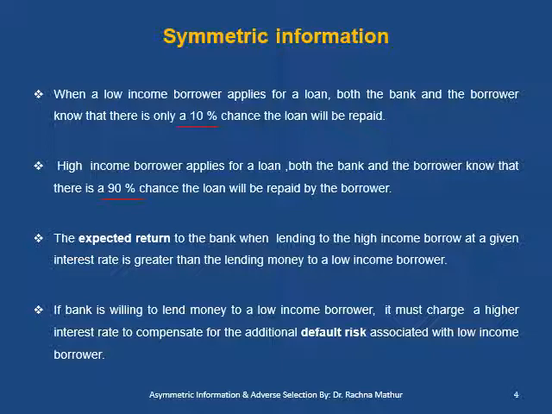Therefore, the expected return of the bank when lending to a high income borrower is definitely greater than lending to a low income borrower. But in spite of that, if the bank is willing to lend money to a low income borrower, it must charge a higher interest rate to compensate for the additional default risk with the low income borrower.